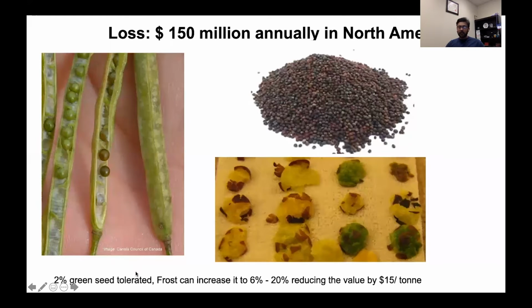Normally 2% green seeds are tolerated, and frost can increase this up to 6 to 20%, reducing the value of canola by $15 per ton. This is an estimate from 2000, when the loss was around $150 million annually. You can imagine, after 20 years in the prairies with unpredictable weather conditions, what sort of loss we are incurring even now.